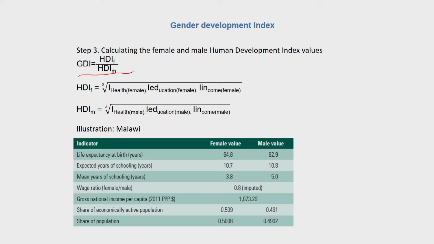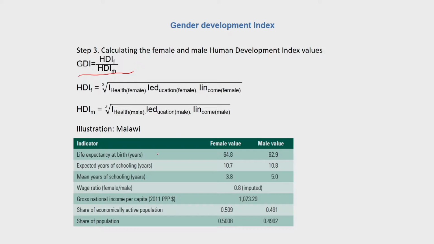Every HDR comes up with technical reports or technical notes in each of its reports. I urge all of you to look up the technical notes of each of the Human Development Reports, which is also a very rich repository of the significance of carrying out these calculations, the significance of taking up different formulas for HDI calculations, which can go a long way in strengthening your understanding about human development issues.